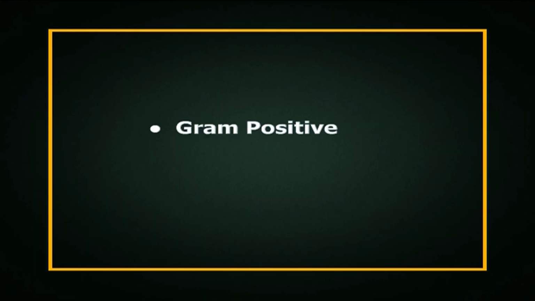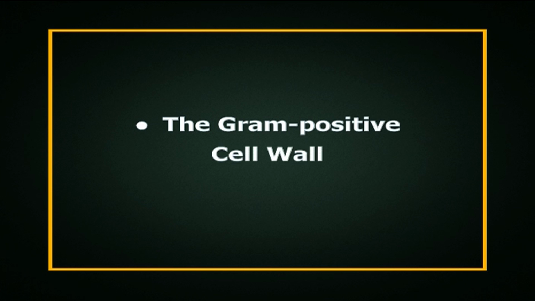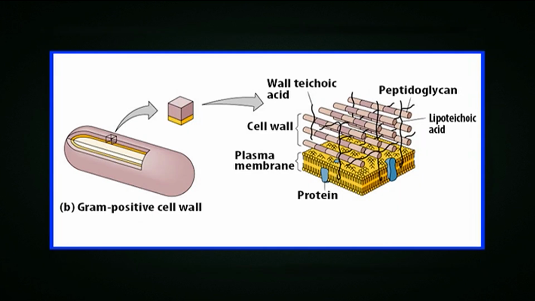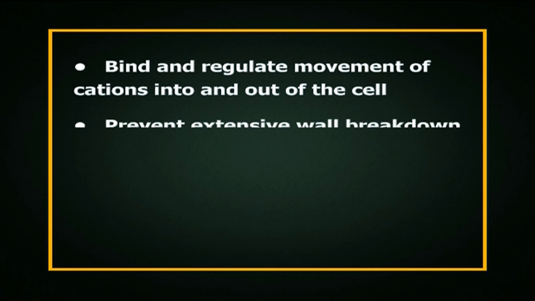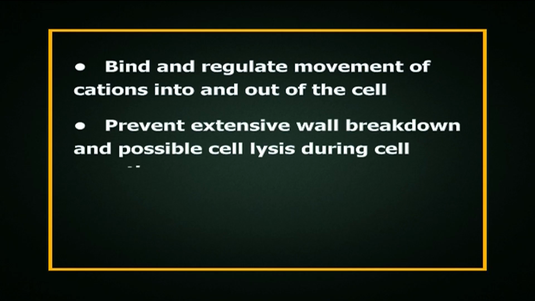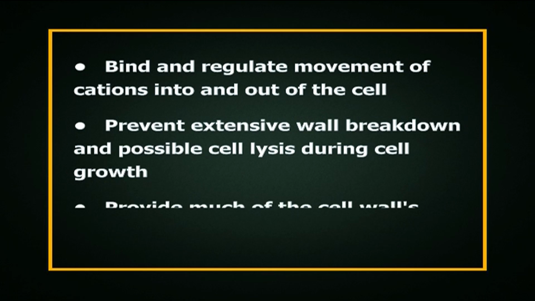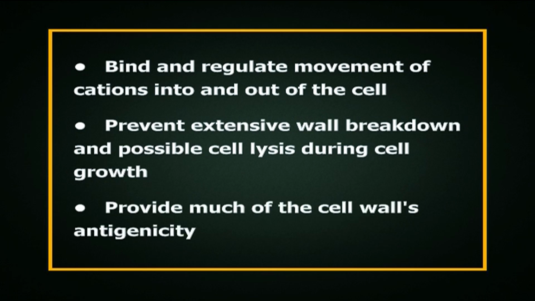While peptidoglycan is present in almost all bacterial cell walls, there are two basic variations of structure seen in most bacterial cells, one described as gram positive and the other described as gram negative. Now, the gram positive cell wall. The gram positive cell wall consists of many layers of peptidoglycan and also contains teichoic acid. Teichoic acid may, number first, bind and regulate movement of cations into and out of the cell. Next, prevent extensive wall breakdown and possible cell lysis during cell growth. And number third, it provides much of the cell wall's antigenicity.